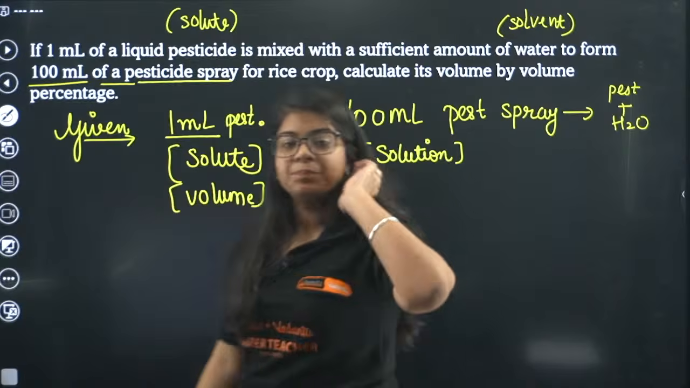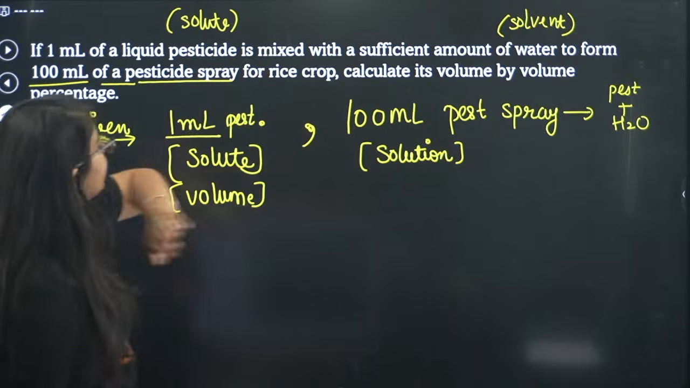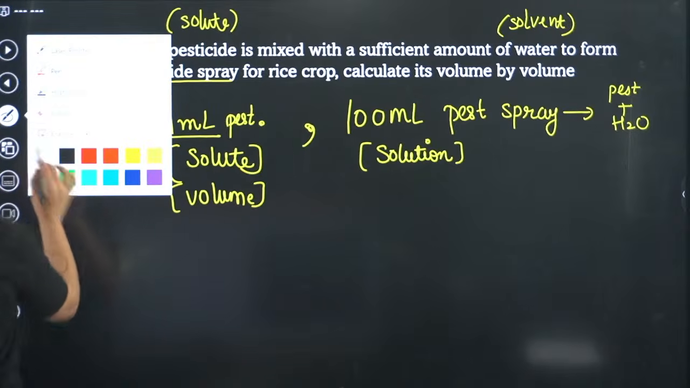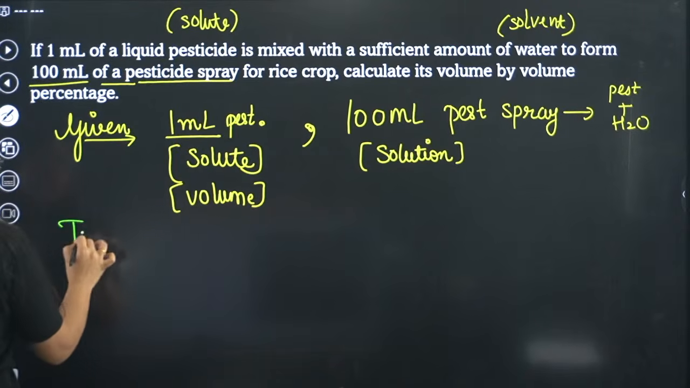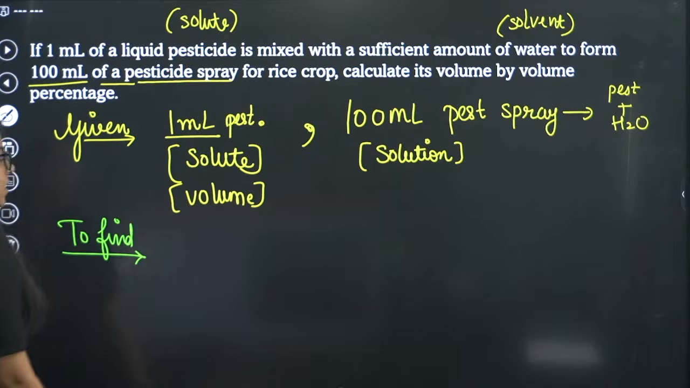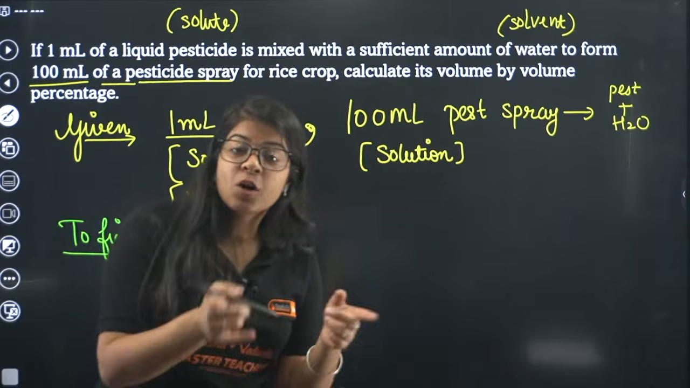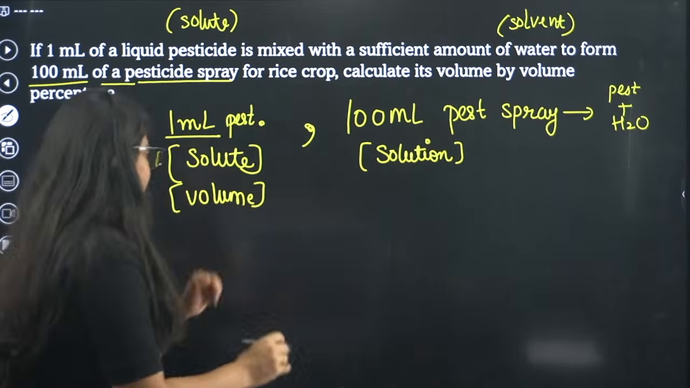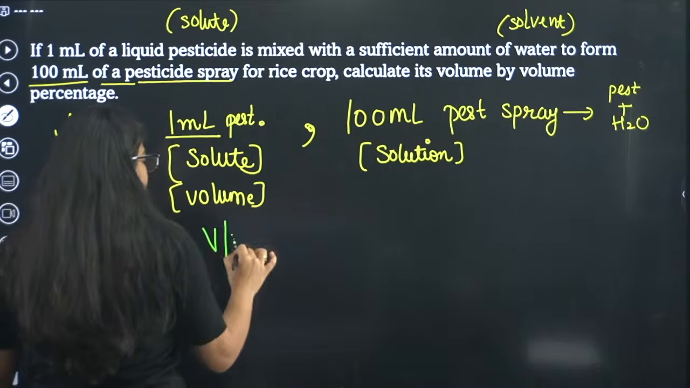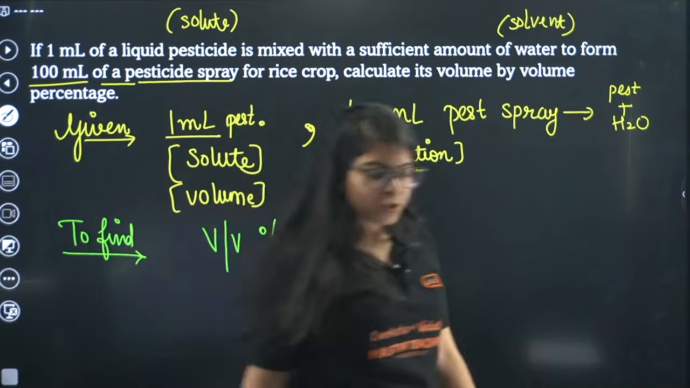Now, beta, they have asked us to calculate its volume by volume percentage. So we found mass by mass percentage, mass by volume percentage. Now we have to find volume by volume percentage. See how they are giving you more and more work, but you have to do it. You have no option.